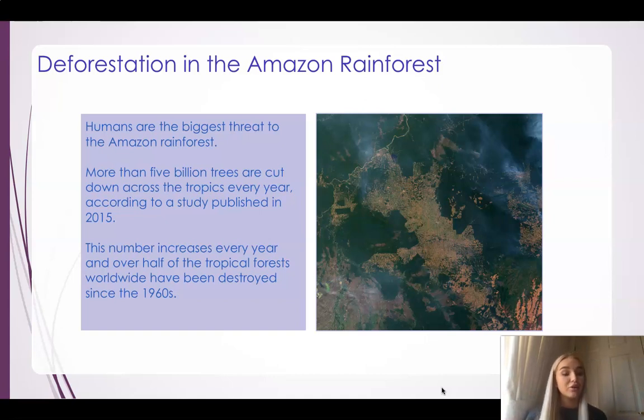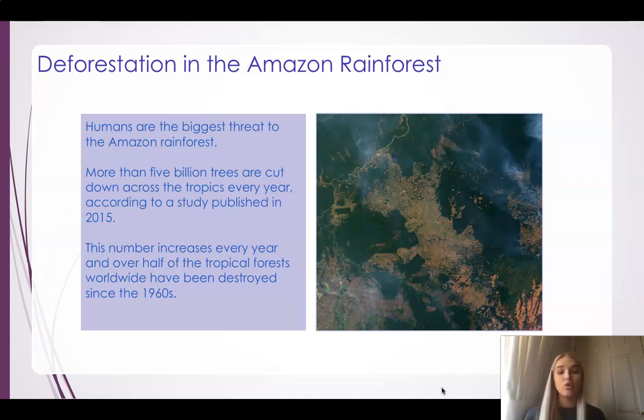And this number gets bigger every single year. And over half of all the tropical rainforests worldwide have been destroyed since the year 1960. It's increasing that much because some people truly believe that deforestation is a good thing, and we're going to look at those reasons in a moment.